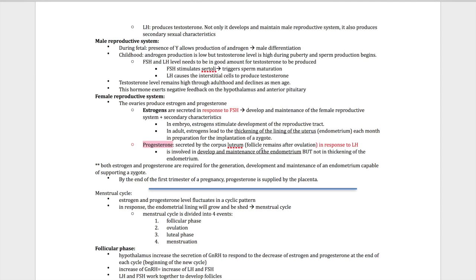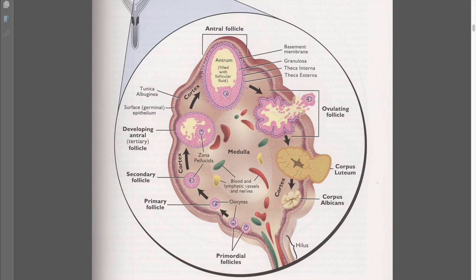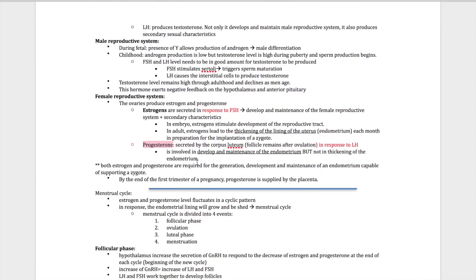Corpus luteum is, like I said, the follicle that remains after ovulation. I'll show you, I have a picture. This is the corpus luteum, right? I said follicles mature and then ovulate, and the corpus luteum is the remains of the follicle. Corpus luteum is really important. You'll see really soon. Corpus luteum responds to LH, right?